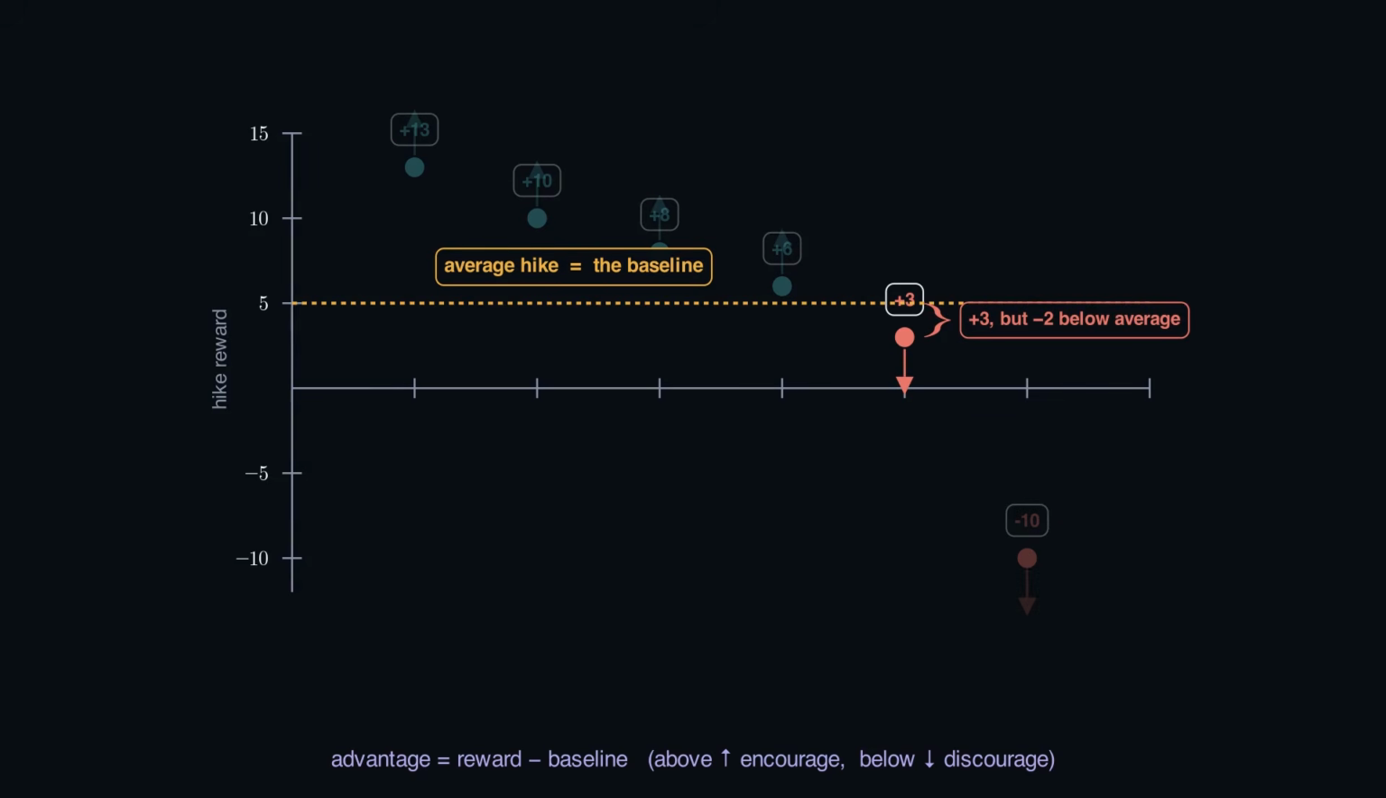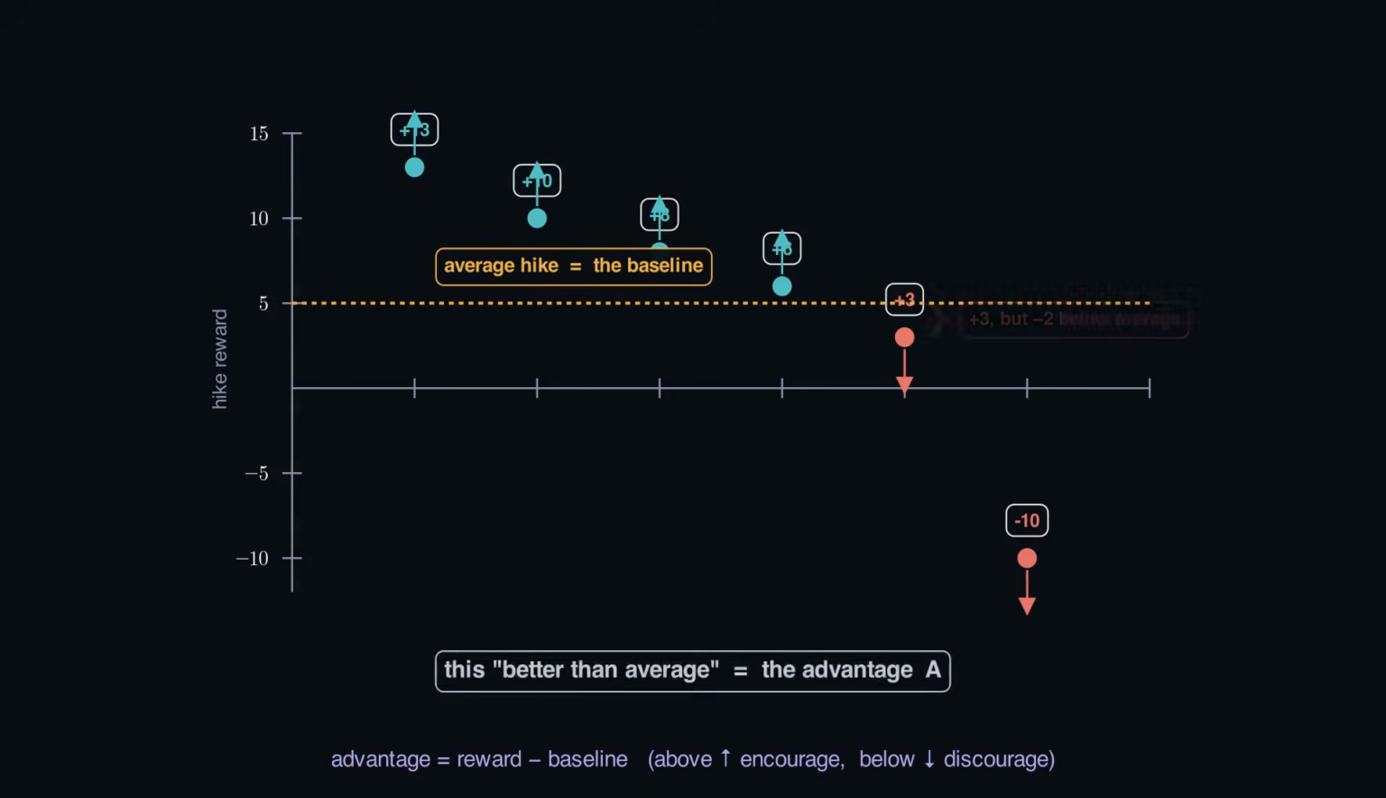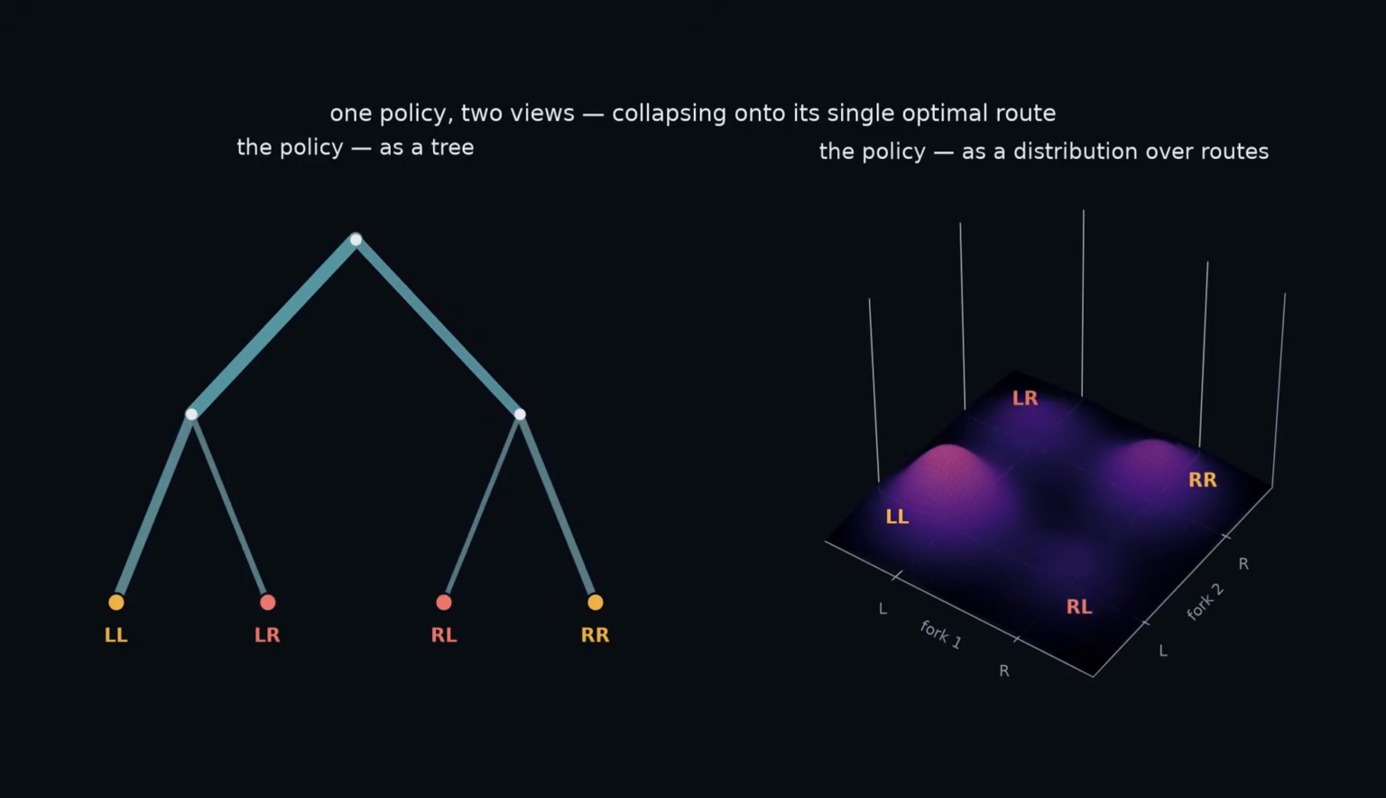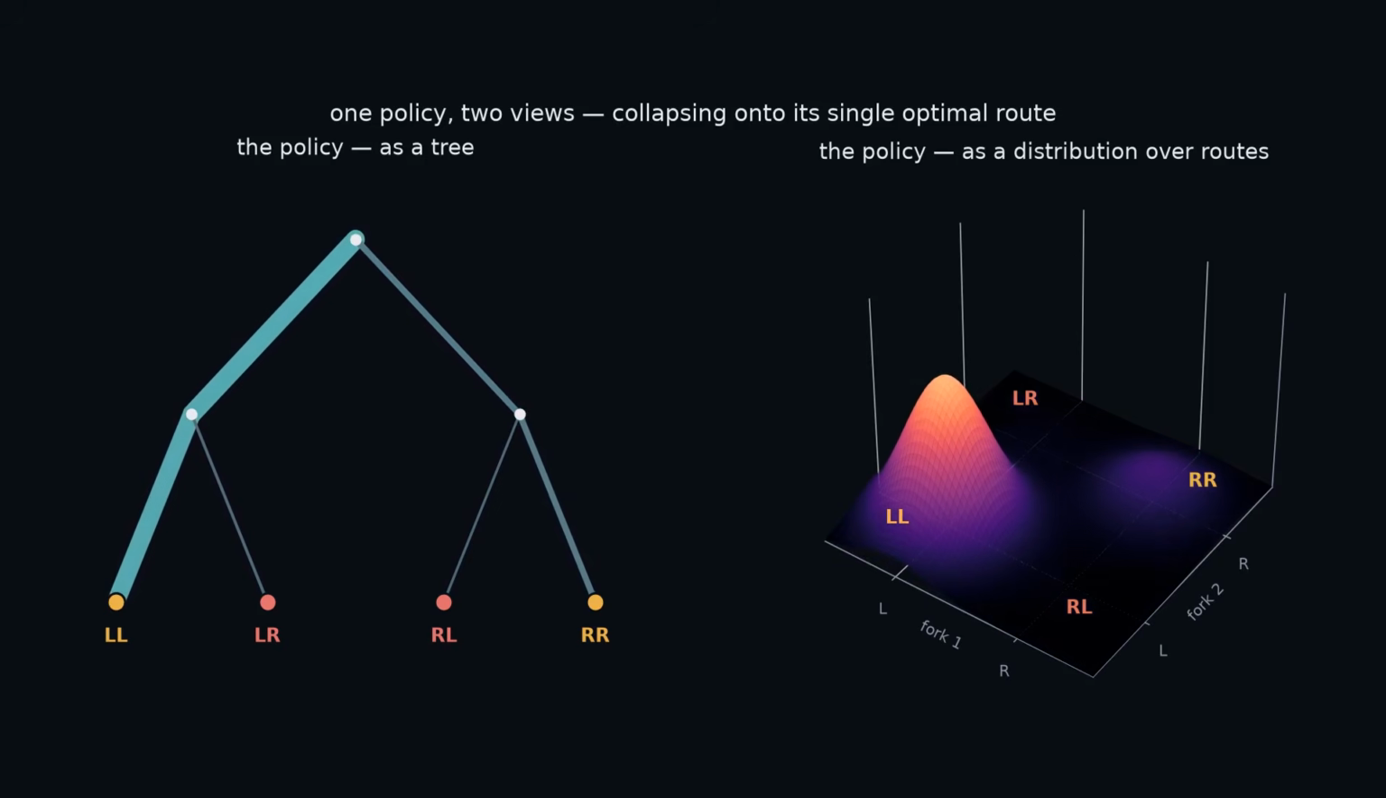This hike found ice cream, +3. Positive, sounds good. But the average hike did better, so +3 is below the line. Its advantage is negative. So we actually push those turns down. That's the advantage, not the raw reward. And it's the last piece of the equation, the A. Stack every fork split together, and gradient ascent collapses the distribution onto the single best route, the gold. One bright river, one peak.